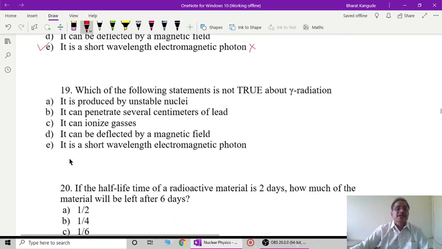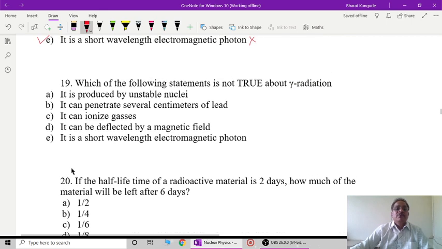Then next, which of the following statements is not true about gamma radiation? So here also we can read one by one. It is produced by unstable nucleus. That is correct, a true statement. Then it can penetrate several centimeters of lead. So as I said, it has maximum penetration power. So this is also true. It can ionize gases. Yes, this is also true. To a certain extent, this also can ionize these gases.